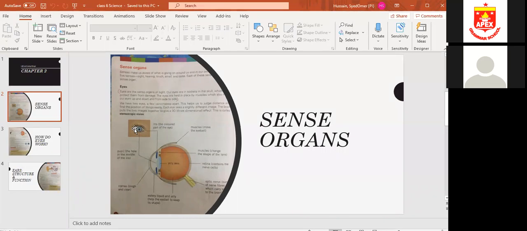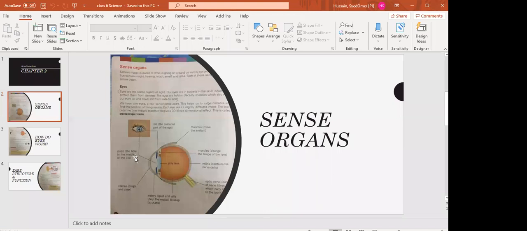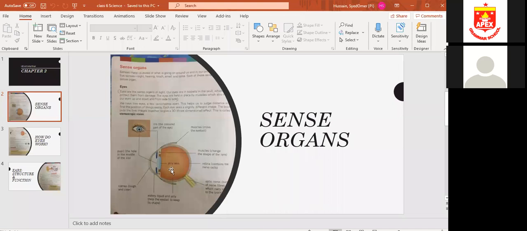If you just observe an eye, you will see that there is a hole in the middle of the iris. It lets the light enter inside the eye. Okay, and behind the pupil there is a lens. As you can see now, there is a lens. This is a jelly lens, and as you can see, there is this white liquid, this watery liquid or jelly. It helps the eyeball to keep its shape.